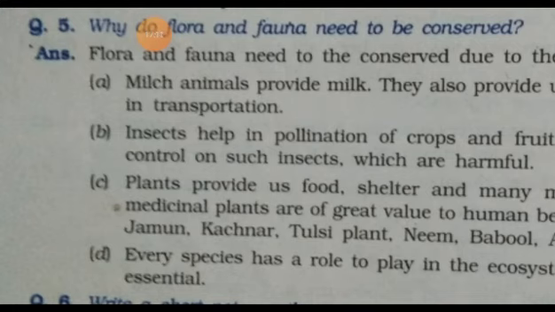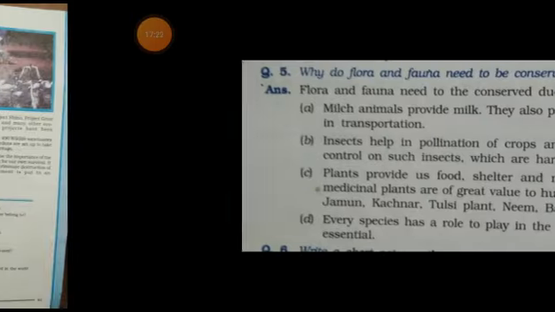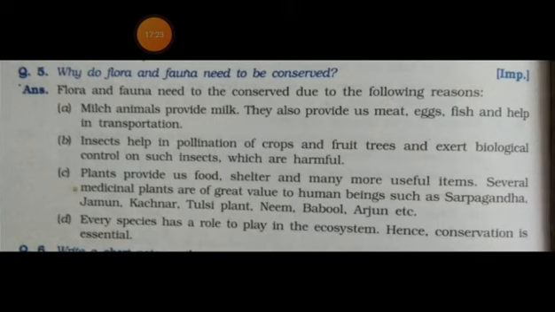All the living beings on the earth are dependent on the plants directly and indirectly. So this is about the ecosystem and components, and they are interrelated.